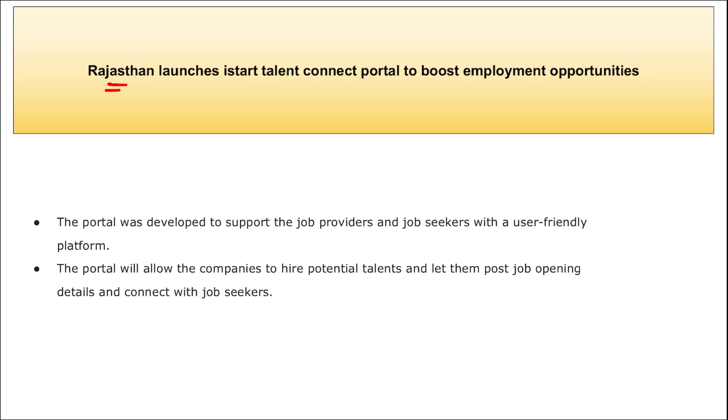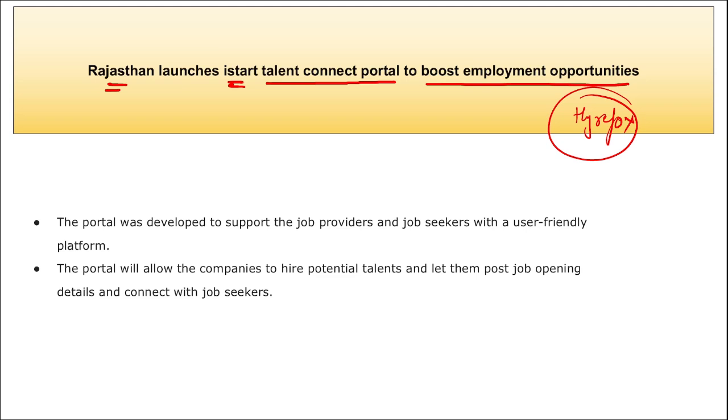Next is Rajasthan has launched the iStart Talent Connect portal to boost employment opportunities. This iStart Talent Connect portal was launched by the Rajasthan government, and it is a flagship event of the Rajasthan government in which they have collaborated with a Jaipur-based startup, Hire Fox, and this portal was launched basically to provide job opportunities to the people who are seeking jobs.